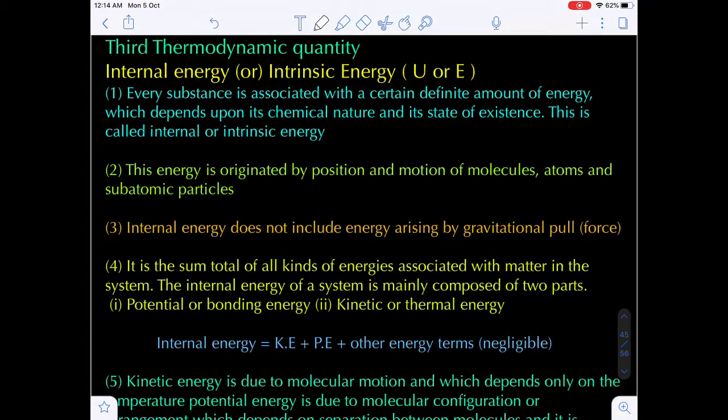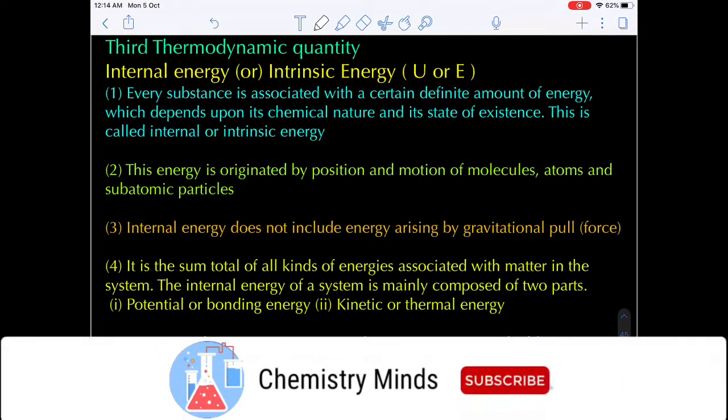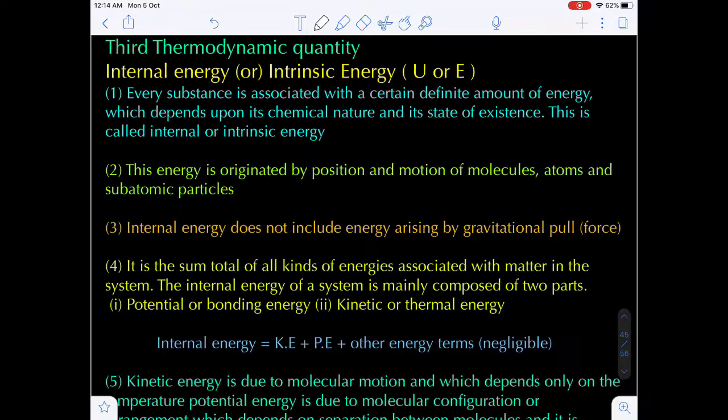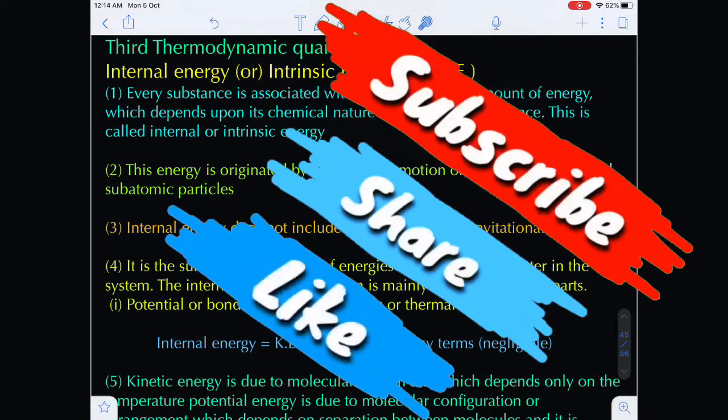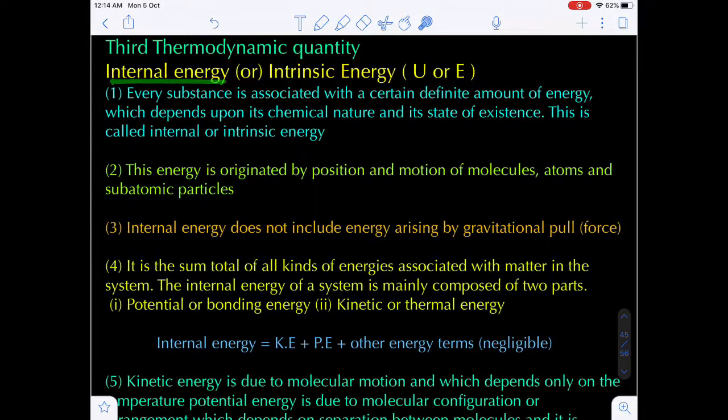Hello students, in the last class we completed the second thermodynamic quantity, that is heat and heat capacity. Now in today's lecture we are going to discuss the third thermodynamic quantity, known as internal energy. It is also known as intrinsic energy. The symbol is U, or sometimes it is represented as E.